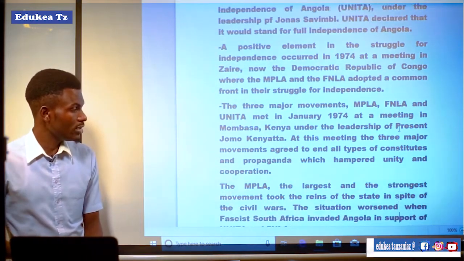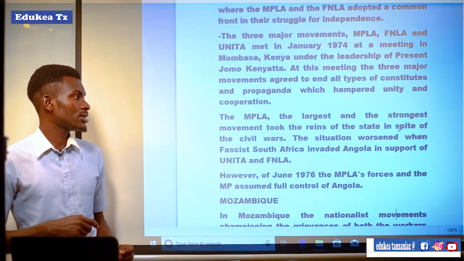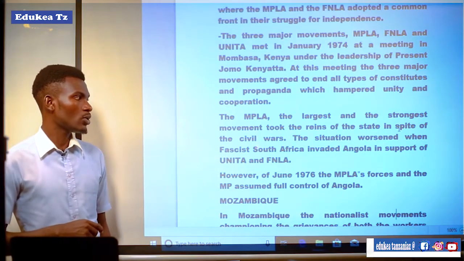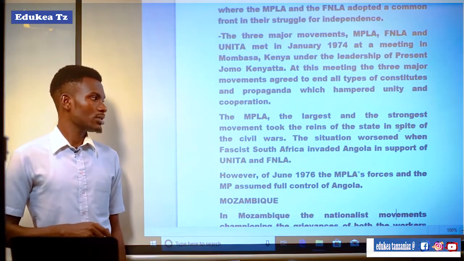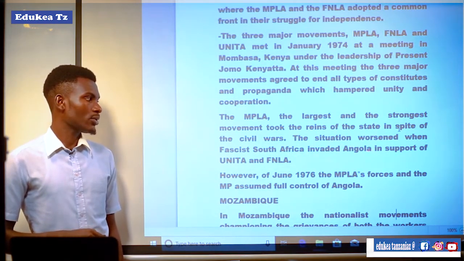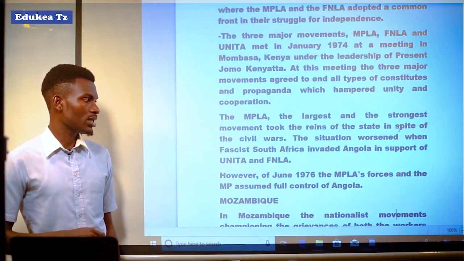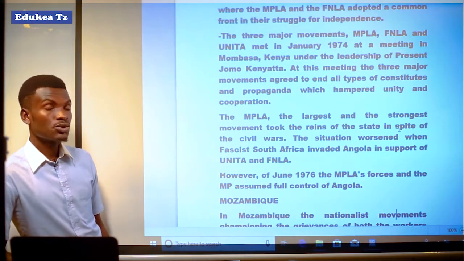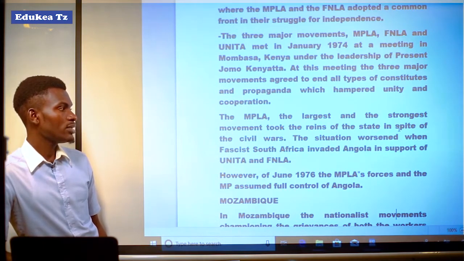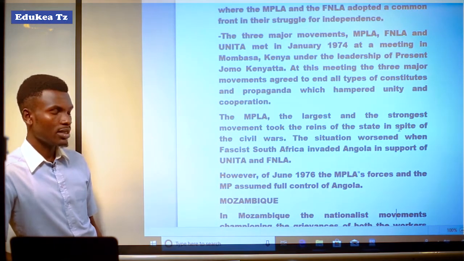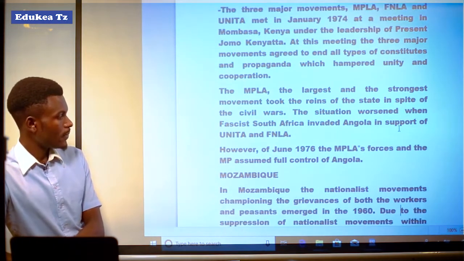The MPLA, the largest and the strongest movement, took the reins of the state in spite of the civil wars. The situation worsened when fascist South Africa invaded Angola in support of UNITA and the FNLA.